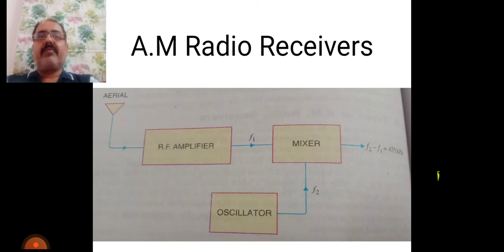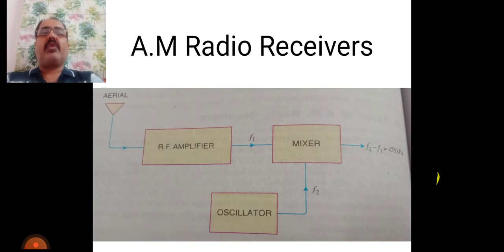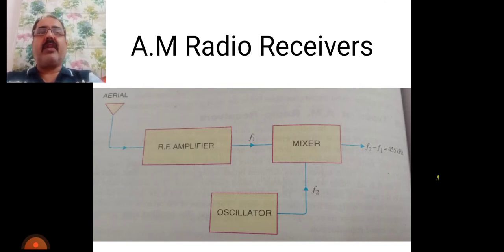Number 5, the audio signal must be amplified by a suitable number of audio amplifiers. Number 6, the amplified audio signal should be fed to the speaker for sound reproduction.